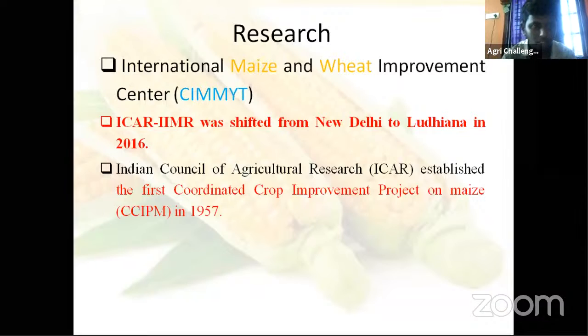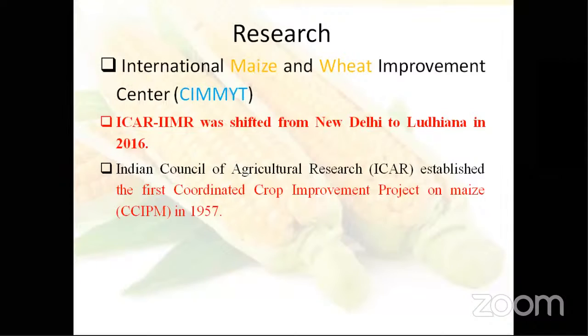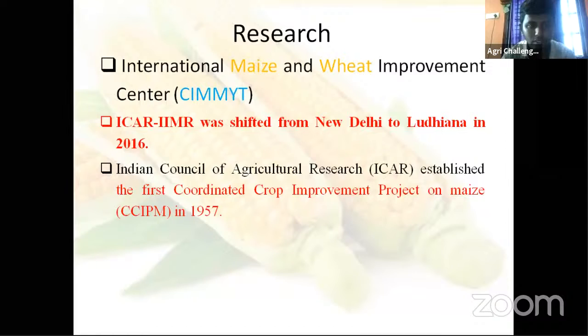Okay, next one, item number 21. Indian Council of Agricultural Research established the first coordinated crop improvement project on maize in 1957. Yes, that is under the SAU-ICAR system. What is ICAR? Indian Council of Agricultural Research.